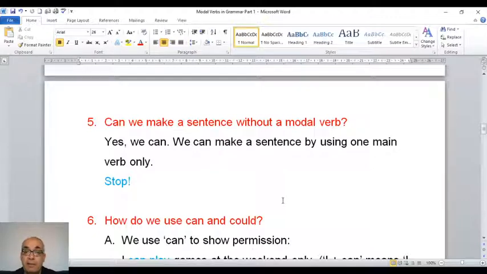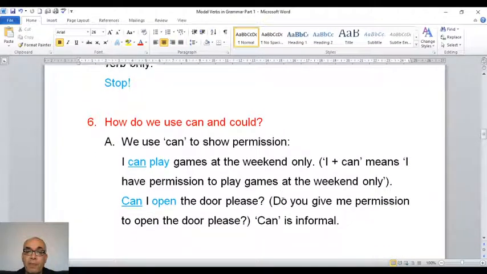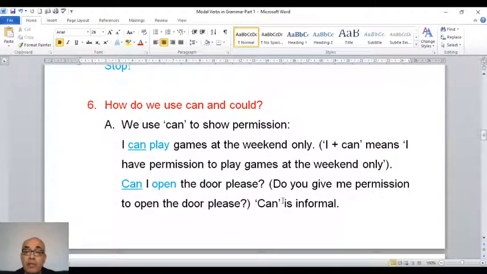Can we make a sentence without a modal verb? Yes, we can. We can make a sentence by using one main verb only. Stop is a sentence. How do we use can and could?